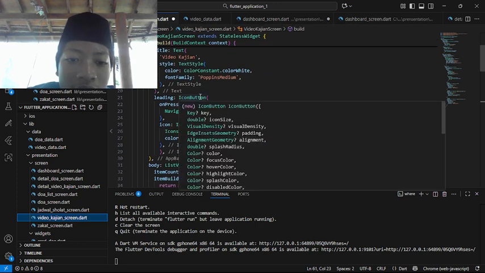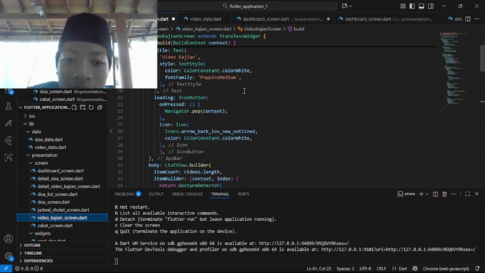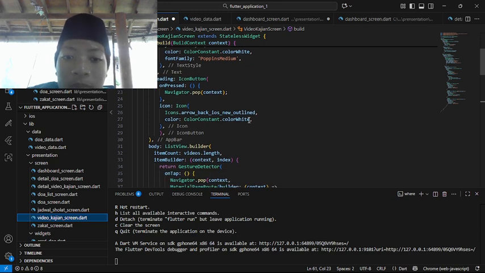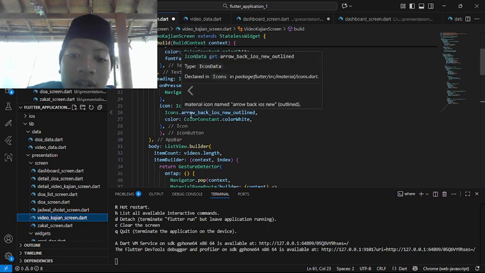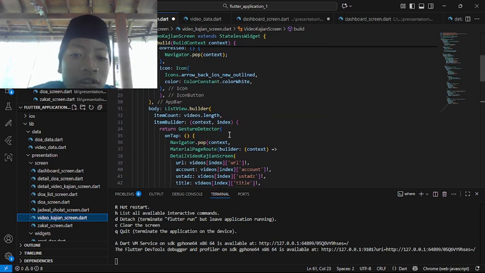For the leading we add an IconButton. On pressed, Navigator pop context goes back to the previous page. The icon is Icons arrow back iOS new outline, and the color is constant color white.